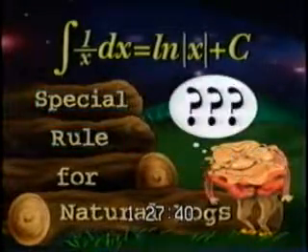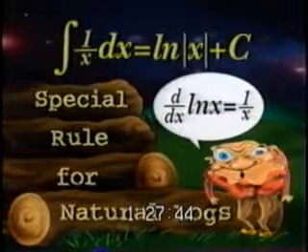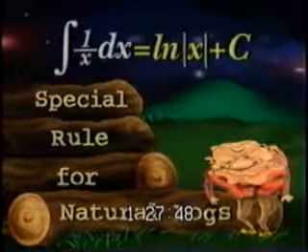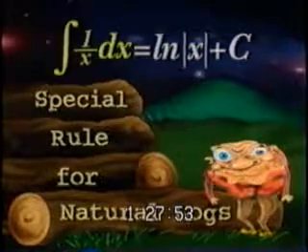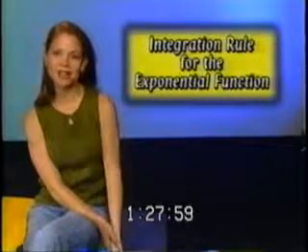Now, how do we know this is the correct rule? Because if you remember, the derivative of the natural log of x is 1 over x. So again, the integral of 1 over x, or x to the negative 1, is the natural log of the absolute value of x plus c. Just memorize it.